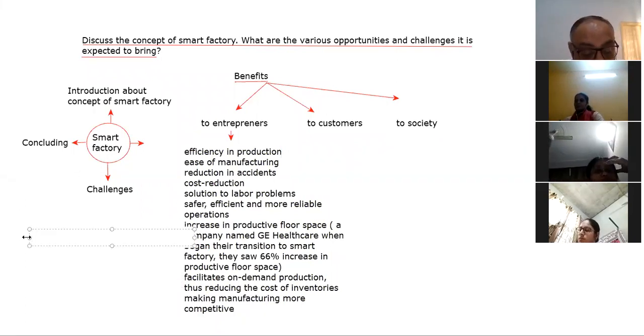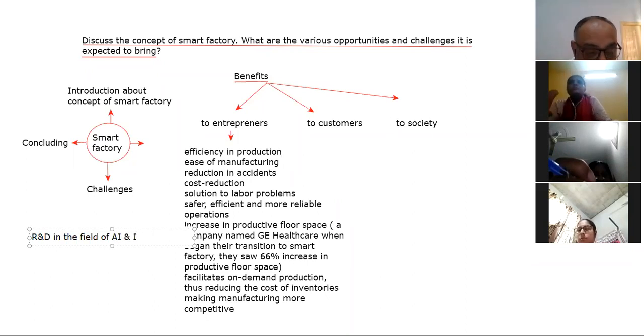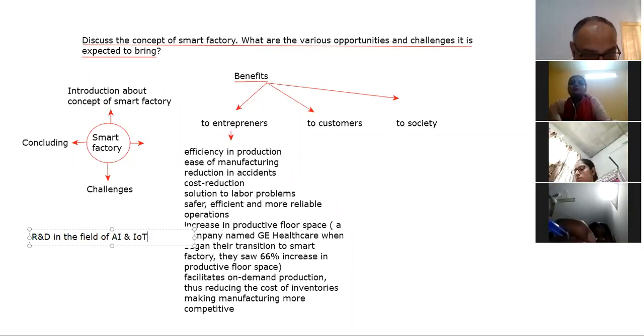That will be research and development in the field of artificial intelligence and Internet of Things and services. So that is the new opportunity which it will bring, to make it further better. So one opportunity is this, right?